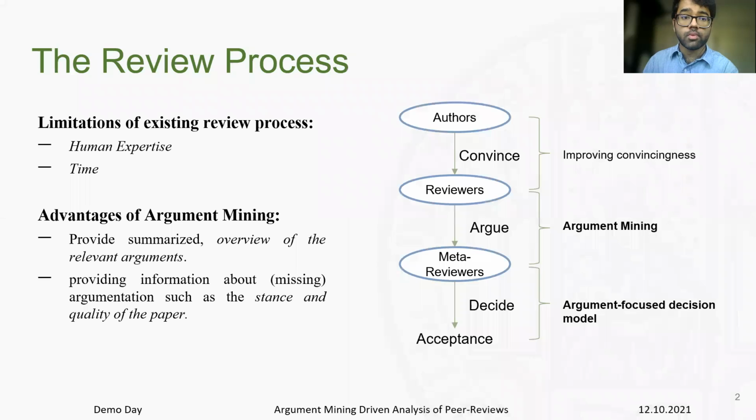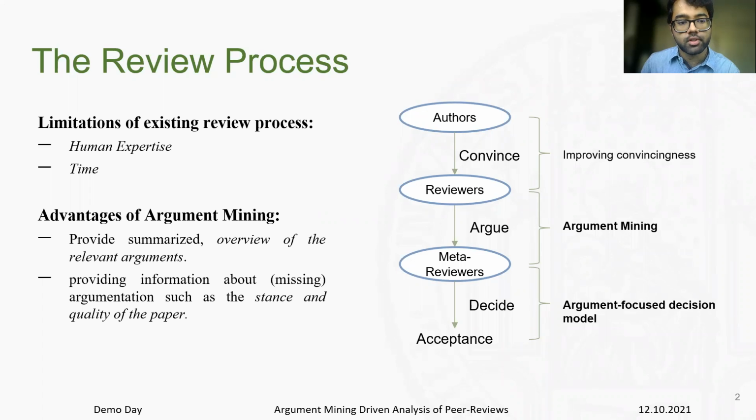To explain the review process, we have the authors applying to different conferences where they submit their work and try to convince the reviewers of the work. The reviewers then argue for or against the submitted work and write the peer reviews. The meta-reviewers go through these peer reviews and decide on whether the paper should be accepted or not.